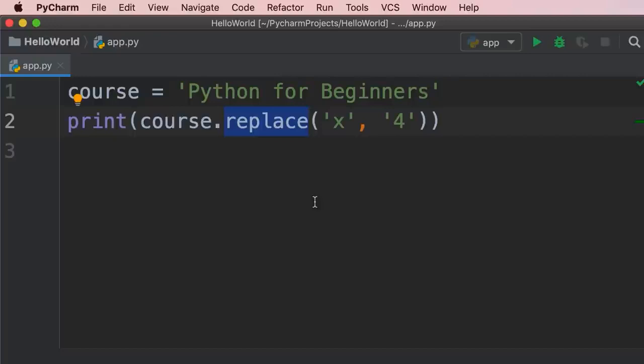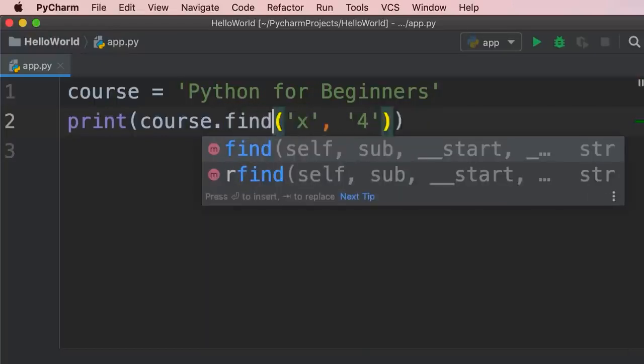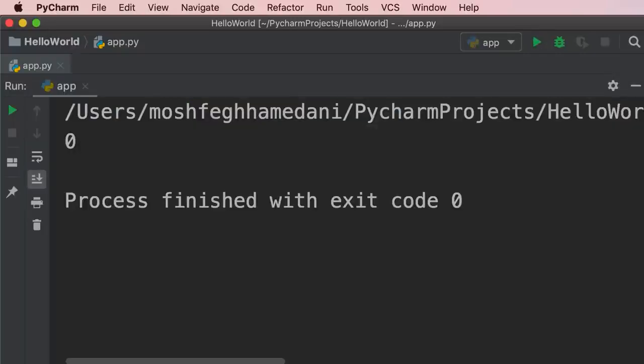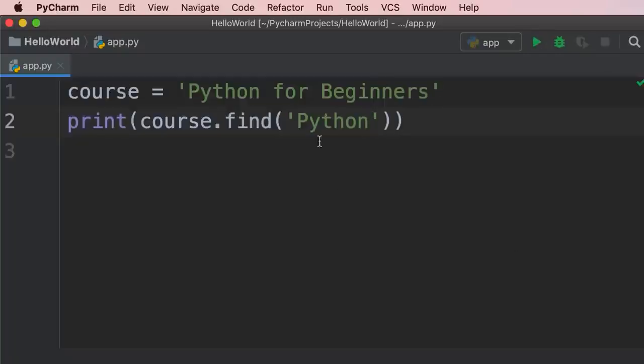This is because strings in Python and many other programming languages are immutable. We cannot change them once we create them. Whenever we want to change a string, we'll end up with a new string object in memory. Now, one last thing I want to cover in this tutorial. There are times you want to see if your string contains a character or a sequence of characters. One way to do that is using the find method that we talked about. So let's see if our string contains Python. Now, when we run this program, that is the index of the first occurrence of the word Python in our string. Now, in Python, we can also use the in operator.